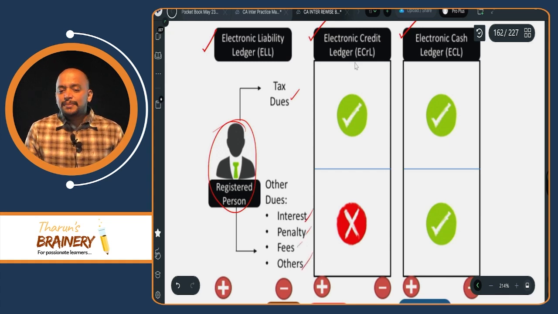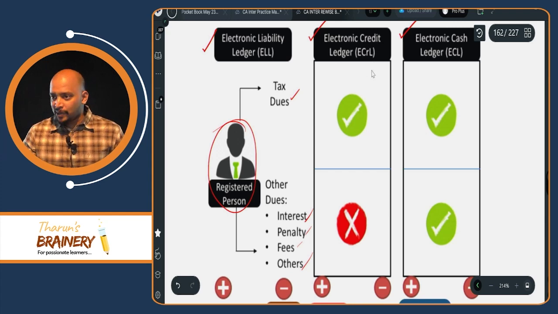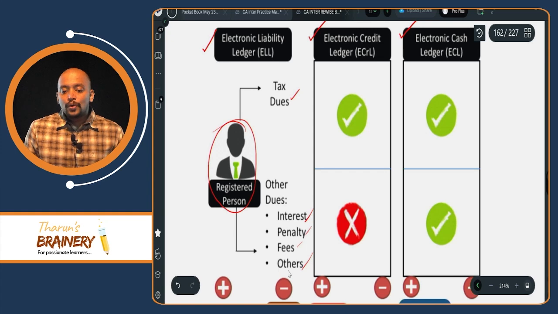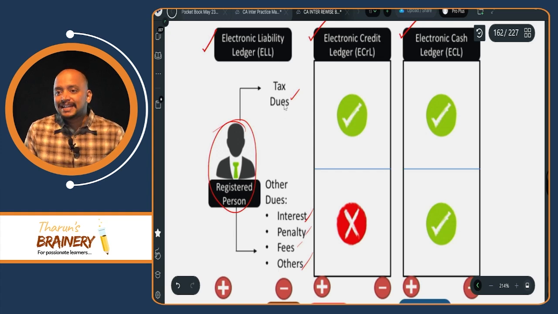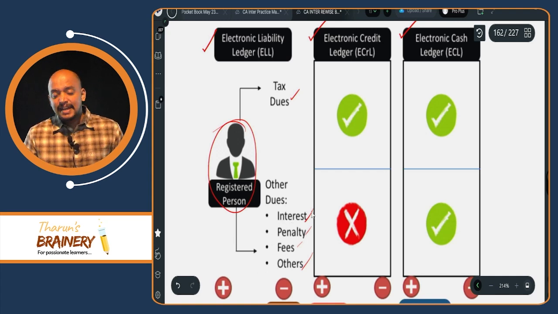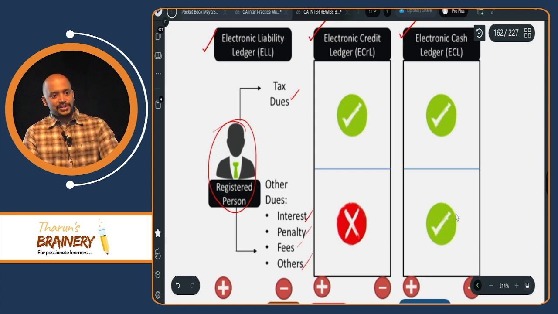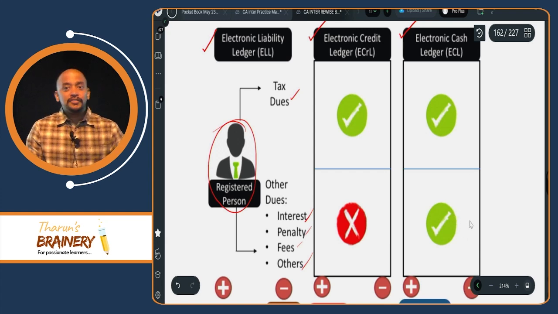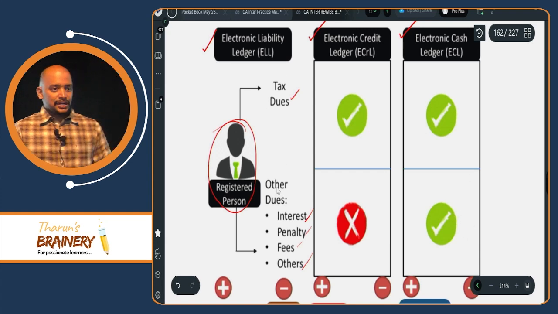Now, whatever balance is there in electronic credit ledger cannot be used for payment of other dues. It can be used only for payment of tax dues. So we cannot use electronic credit ledger for payment of interest, penalty, fee, and others. However, the balance in electronic cash ledger can be used for payment of tax dues as well as other dues.